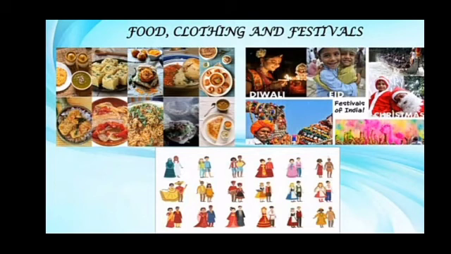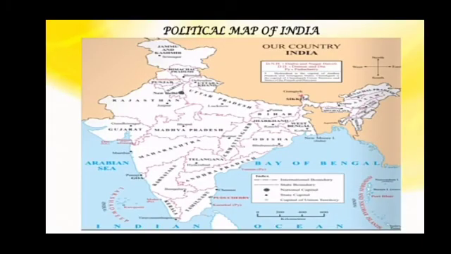We speak different languages, and also eat different kinds of foods. We have varieties of clothing and different types of festivals. But we all celebrate these festivals together joyfully, and in different regions we have different kinds of festivals. Now look at this map, the political map.